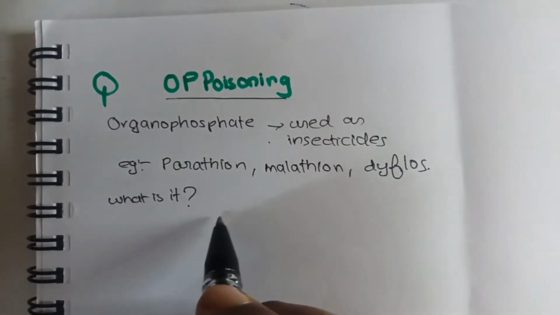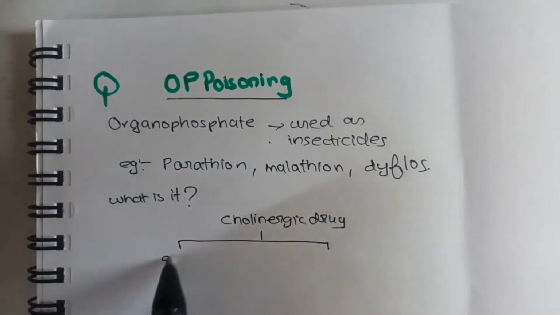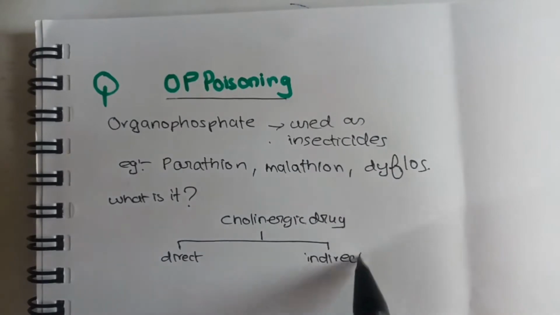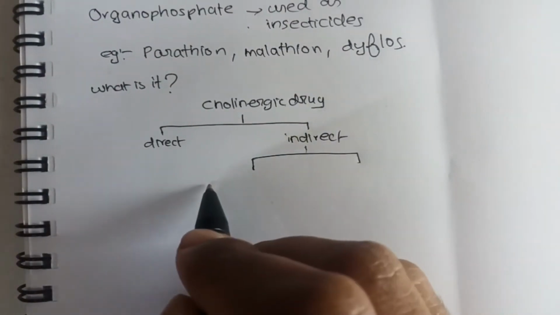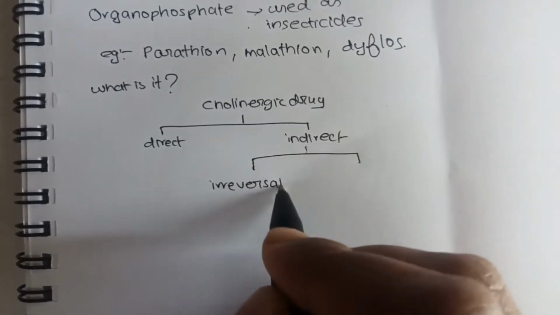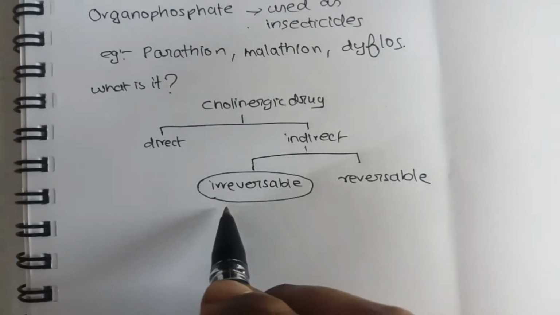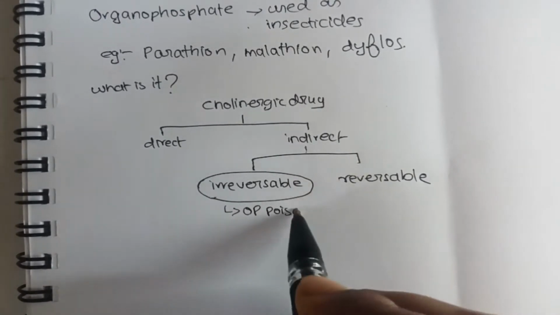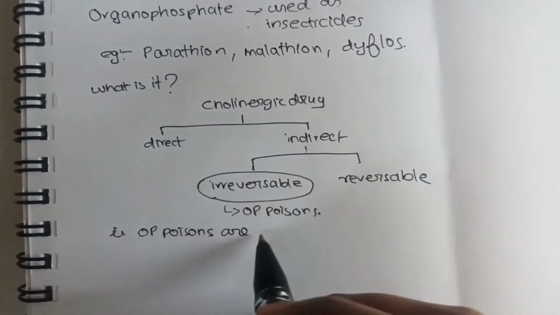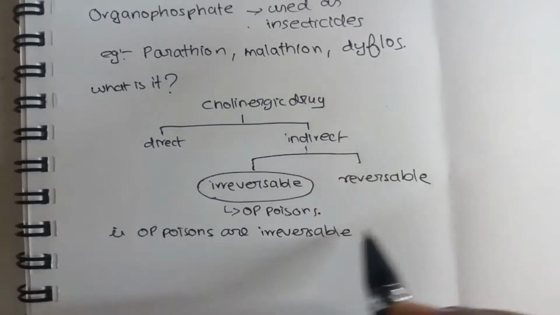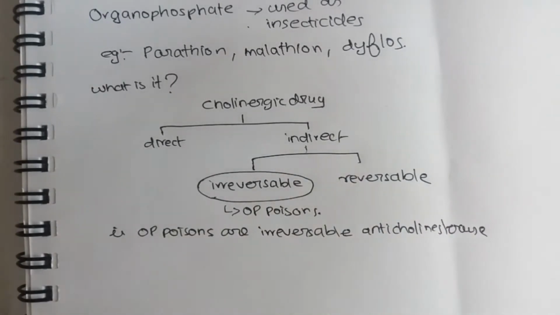To understand this, let us check where these drugs belong in the classification. We have the cholinergic drugs, which are divided into direct and indirect, and the indirect is again divided into irreversible and reversible groups. OP poisons belong to the irreversible type of cholinergic drugs. That is, OP poisons are irreversible anticholinesterase, or indirect cholinergic drugs.